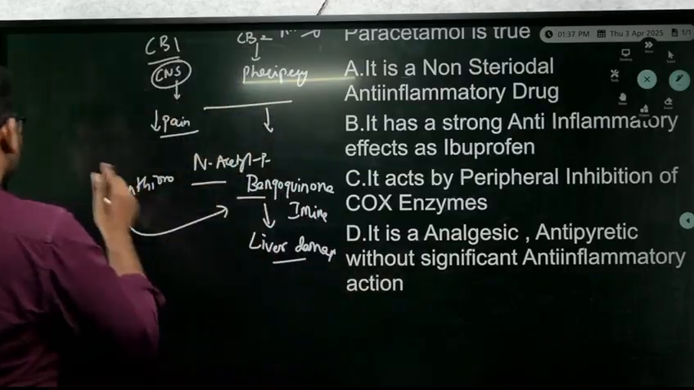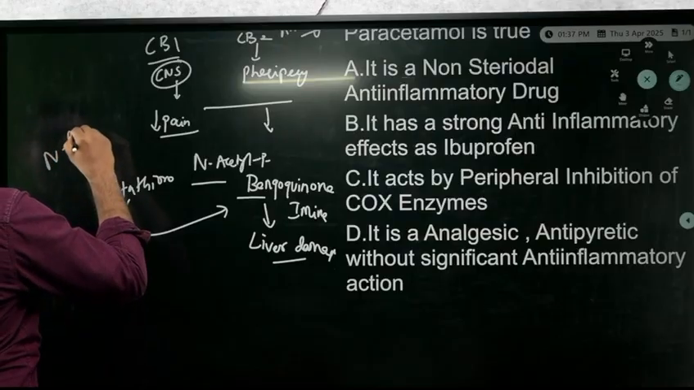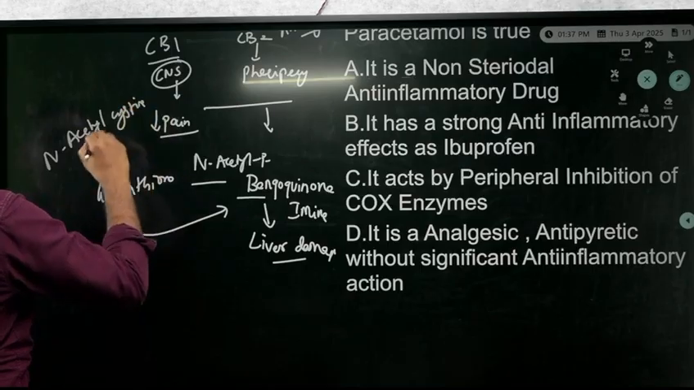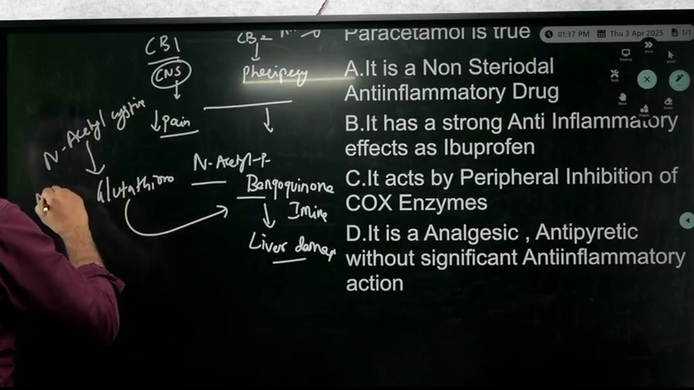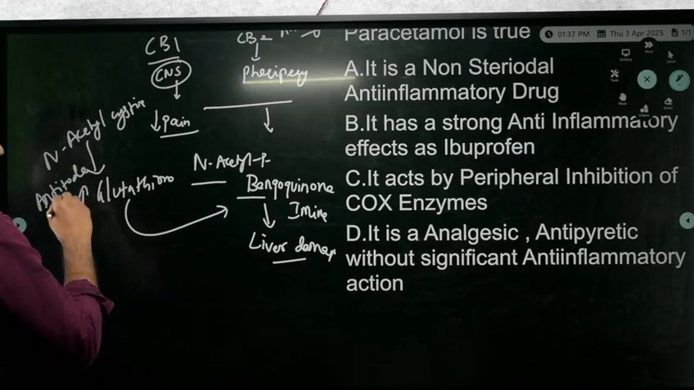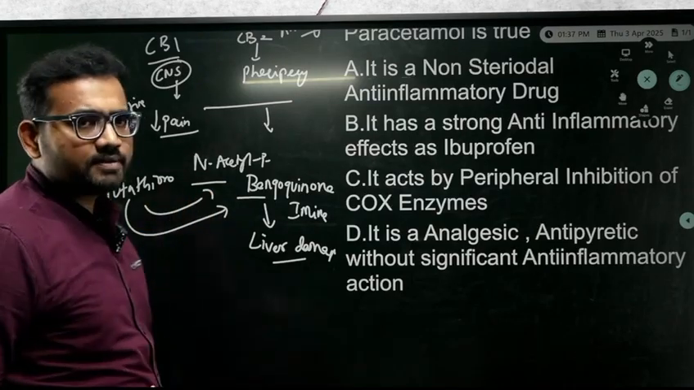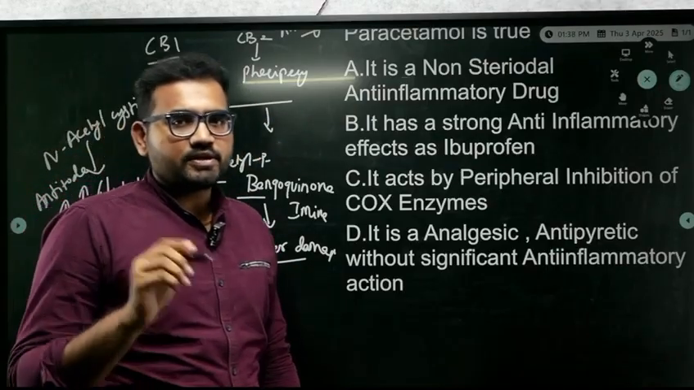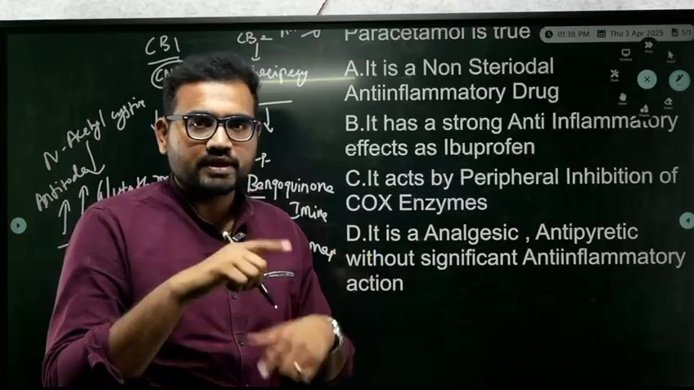I'm going to give something called N-acetyl cysteine. N-acetyl cysteine is an antidote for paracetamol. What it is going to do is increase the glutathione secretion that is going to fight against the N-acetyl-p-benzoquinone imine, which is a toxic metabolite released by paracetamol. So can you understand the cycle?